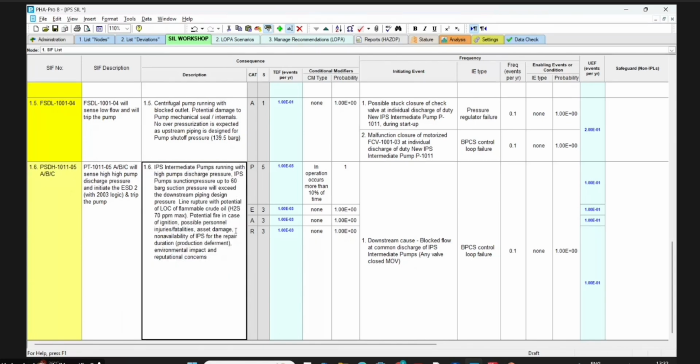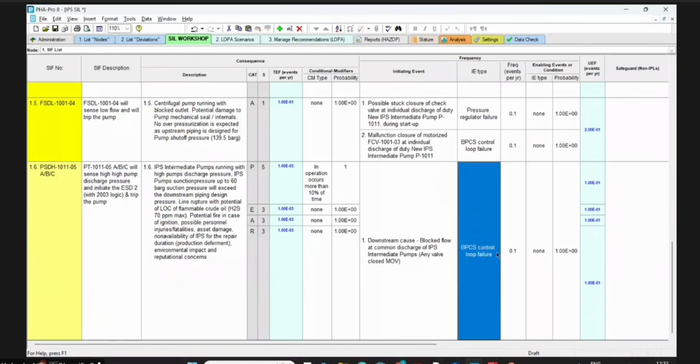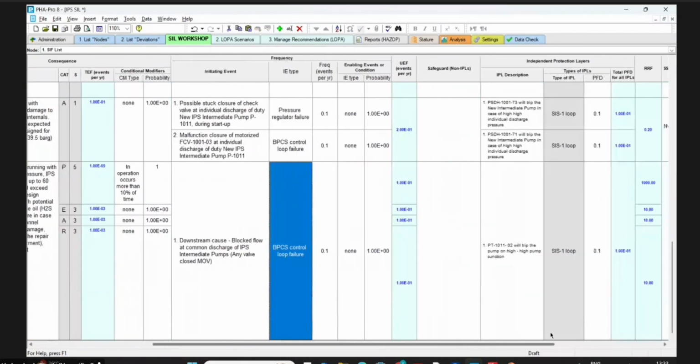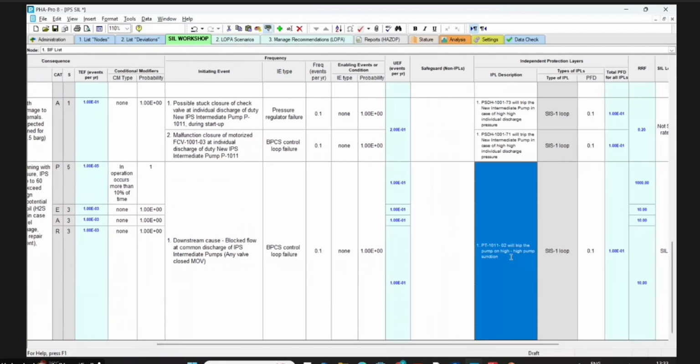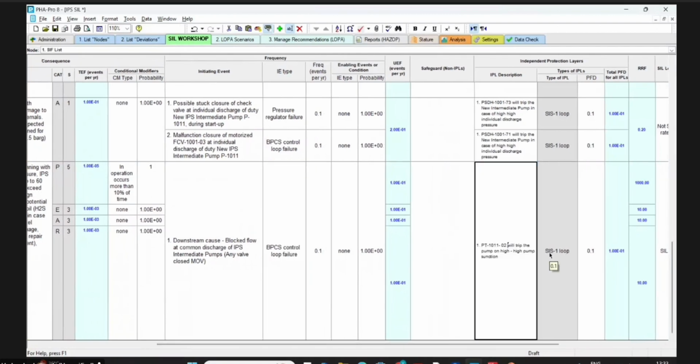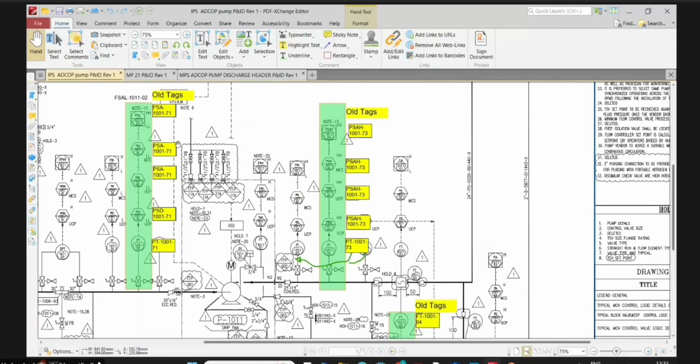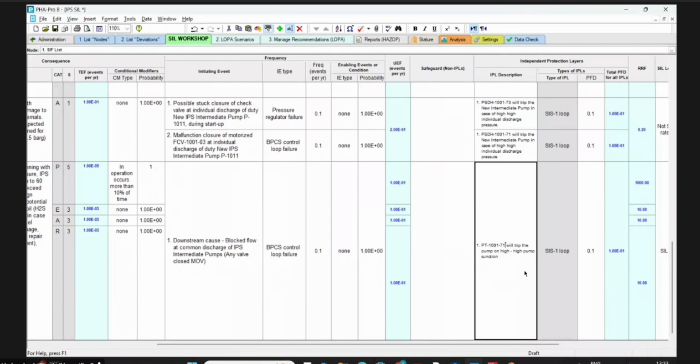Correct. Okay. This is okay. This is BPCS, correct. What is PT number? Is the discharge pump suction? The common discharge. 1000-71. Pump suction. Pump suction, yeah.